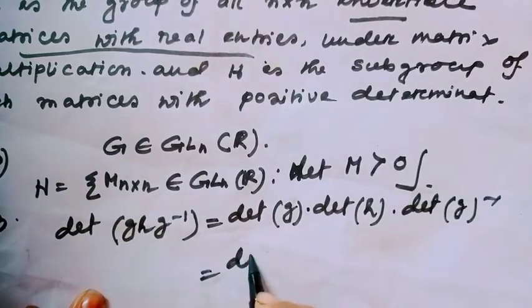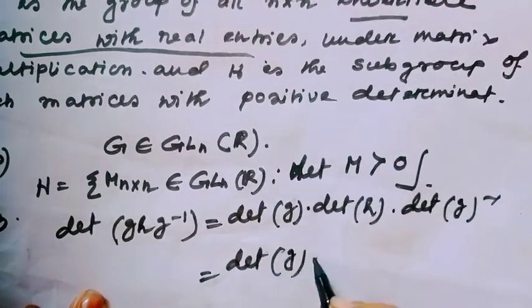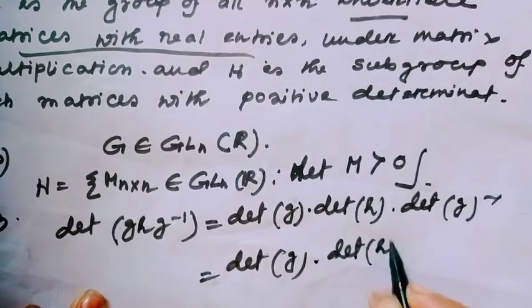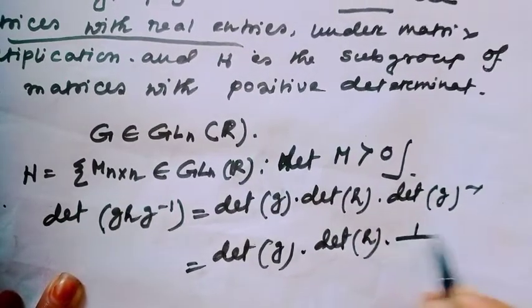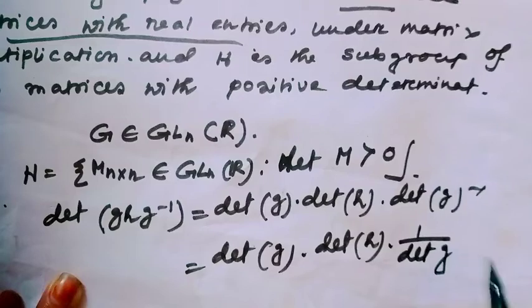This is equal to determinant of g times determinant of a, and determinant of g inverse equals 1 over determinant of g.